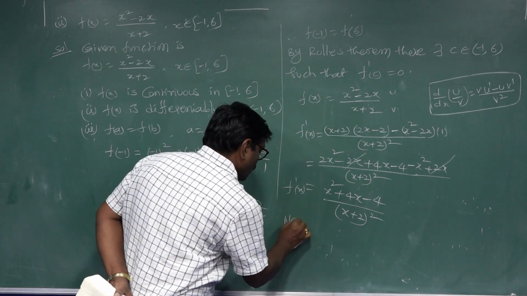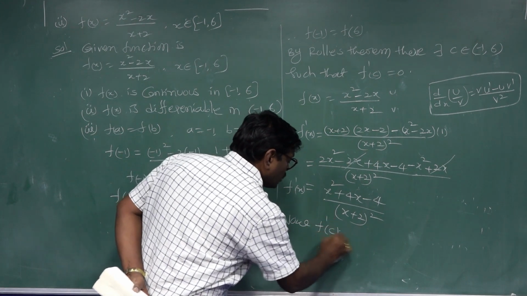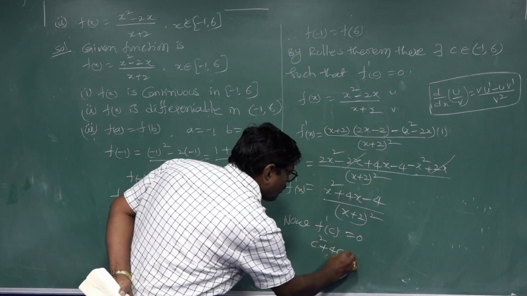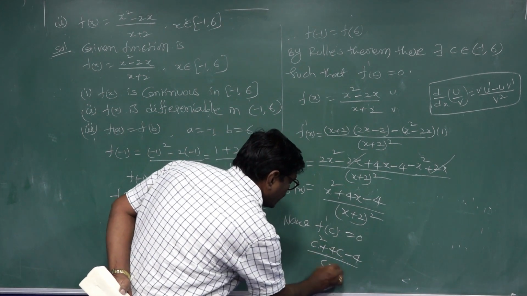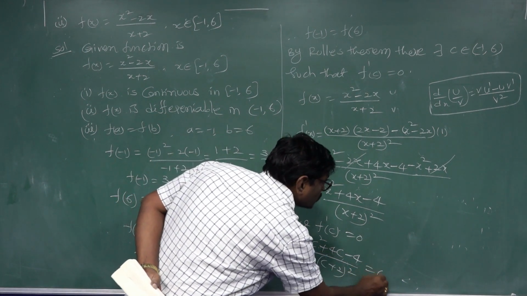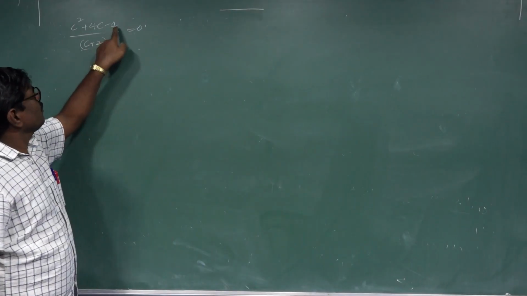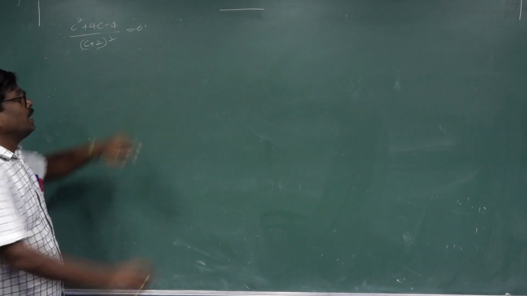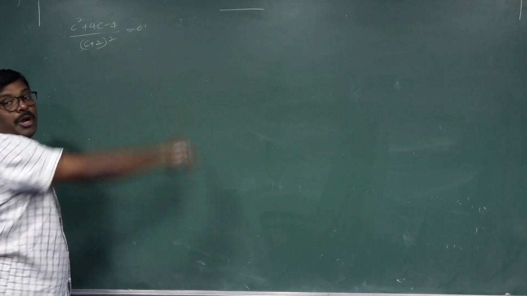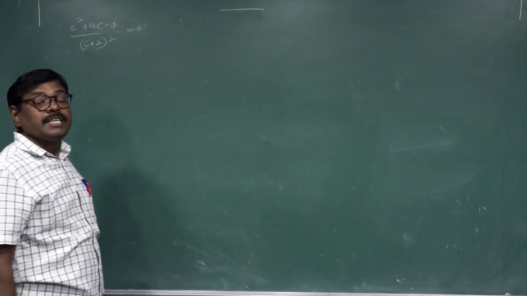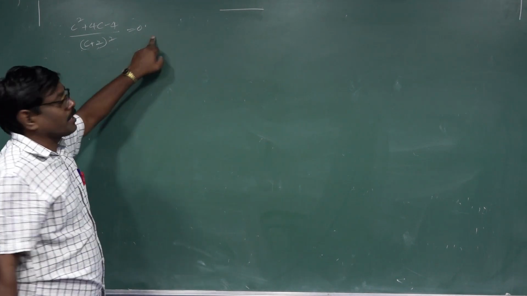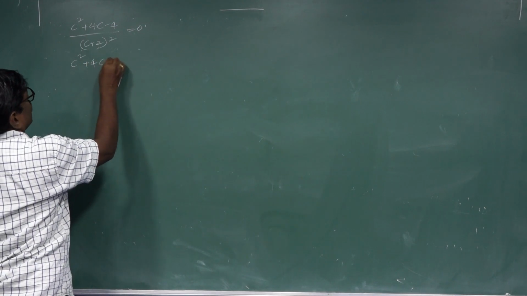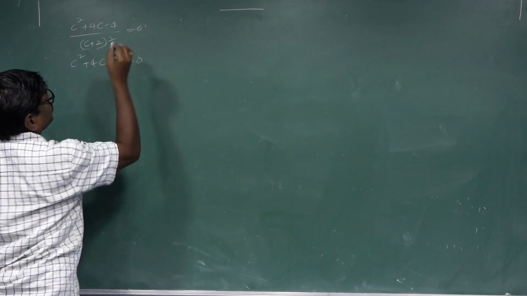Now f dash c equal to 0. So c square plus 4c minus 4 by (c plus 2) whole square equal to 0. The denominator goes to the other side, so c square plus 4c minus 4 equal to 0.